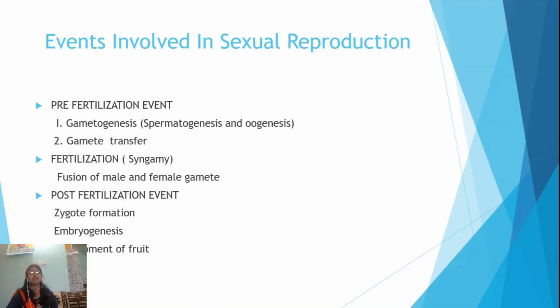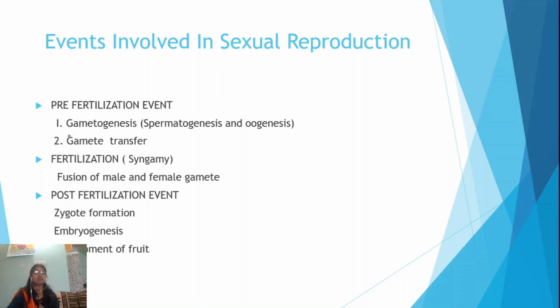Now, the important events involved in sexual reproduction include three types of events. First is the pre-fertilization event, second is the fertilization event, and third one is the post-fertilization event. Pre-fertilization event means the phenomena which take place just before the fusion of gametes, just before the fertilization, that is gametogenesis and gamete transfer.